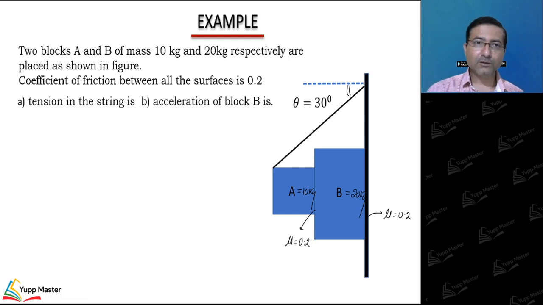Right. So the question is: find the frictional force. The coefficient of friction between all the surfaces is 0.2, and the masses are given. The question is the tension in the string and the acceleration of block B. I don't know whether it will slip or not, so first I need to check the condition the same way I checked the previous one.